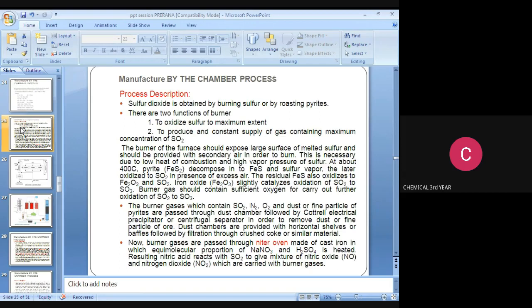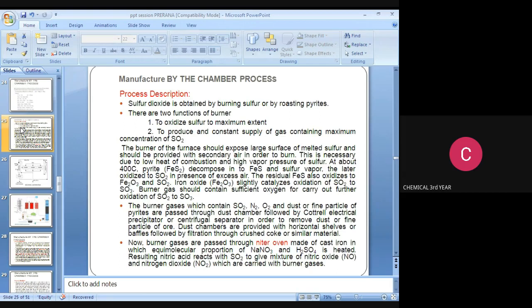This is necessary due to the low heat of combustion and high vapor pressure of sulfur at about 400 degrees Celsius. The pyrites FeS2 decomposes into FeS and sulfur vapor. The latter oxidizes to SO2 in the presence of excess air. The residual FeS is also oxidized to Fe2O3 and SO2. Iron oxide Fe2O3 slightly catalyzes the oxidation of SO2 to SO3. The burner gas should contain sufficient oxygen to carry out further oxidation of SO2 to SO3.